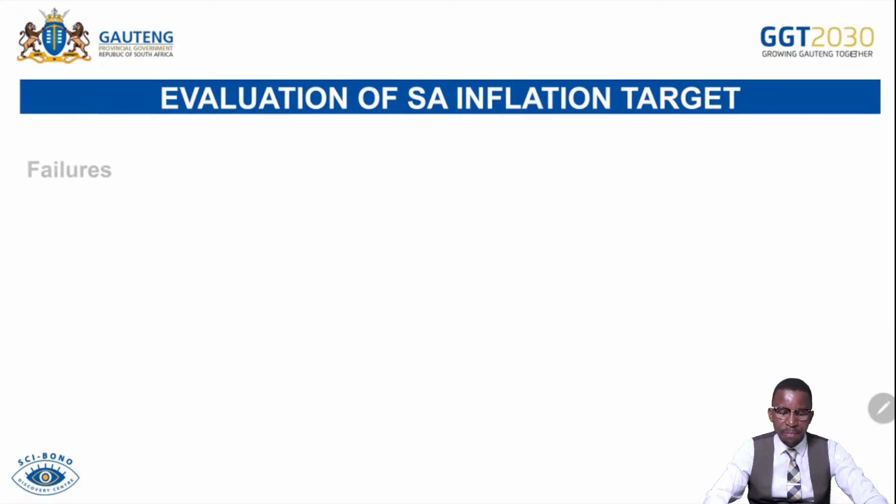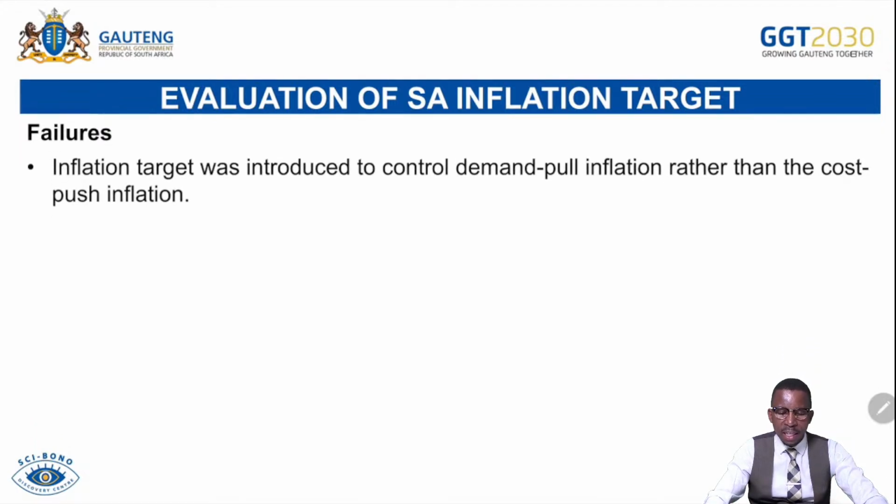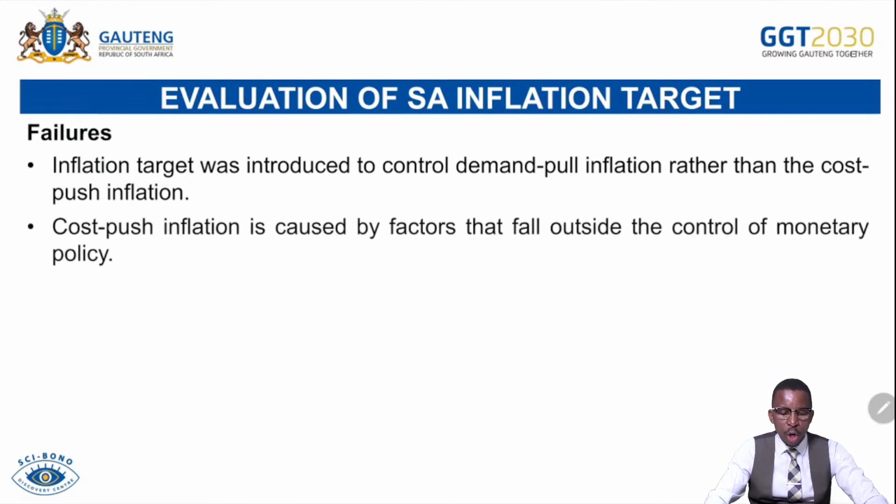Failures. Inflation target was introduced to control demand pull inflation rather than the cost push inflation. Cost push inflation is caused by factors that fall outside the control of the monetary policy. So the Reserve Bank cannot control inflation easily, other than maybe lowering the repo rate for businesses.